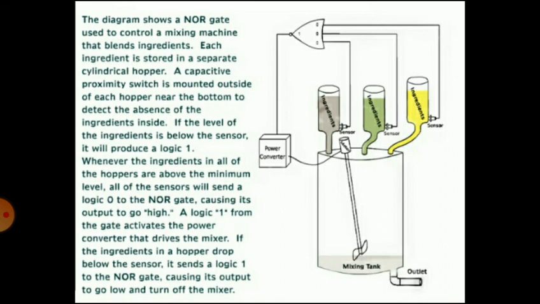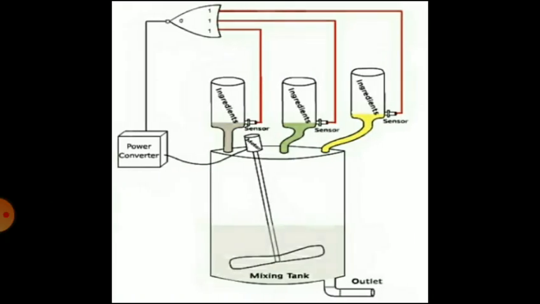Whenever the ingredients in all of the hoppers are above the minimum level, all of the sensors will send a logic 0 to the NOR gate, causing its output to go high. A logic 1 from the gate activates the power converter that drives the mixer. If the ingredients in a hopper drop below the sensor, it sends a logic 1 to the NOR gate, causing its output to go low and turn off the mixer. So this is a diagram for the application of the NOR gate.